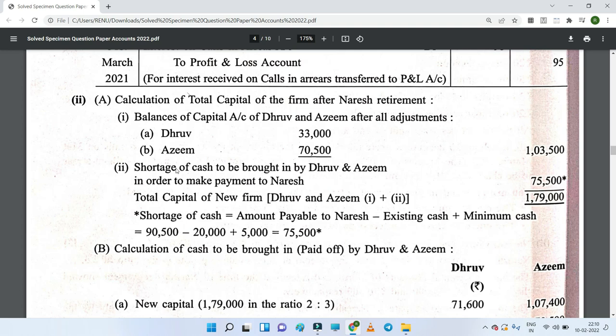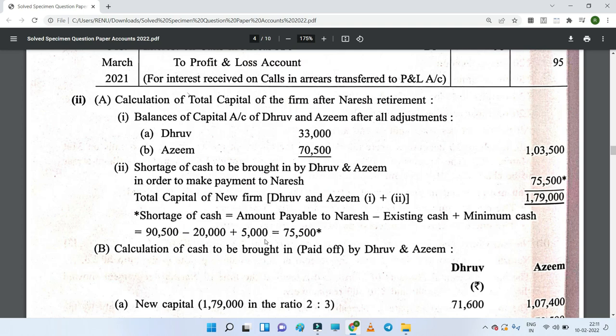Now the shortage of amount, as I already told, will be 90,500 minus 15,000, because only 15,000 of cash can be utilized and 5,000 was required to be maintained out of 20,000 rupees. So that will come out to be 75,500. So this much cash is not there in the firm at the time of retirement of Naresh.